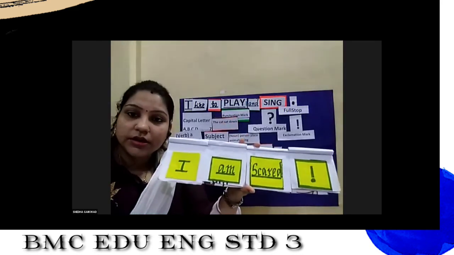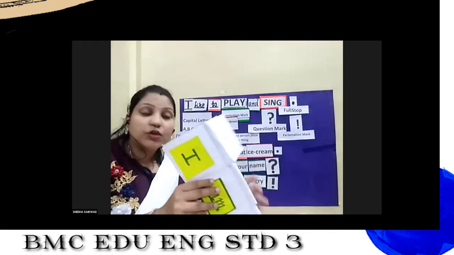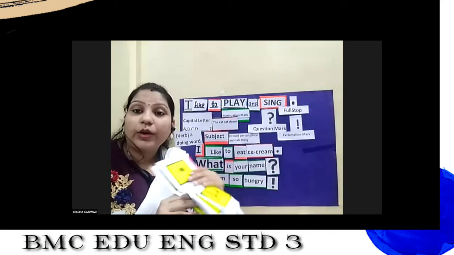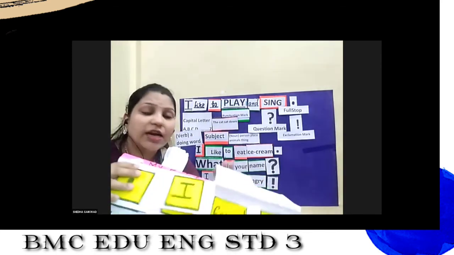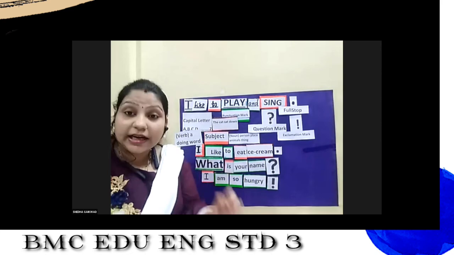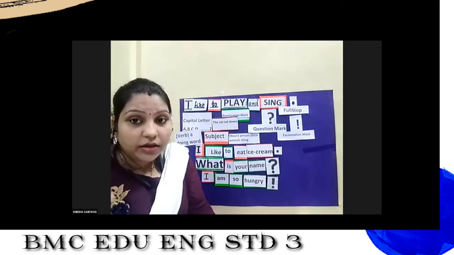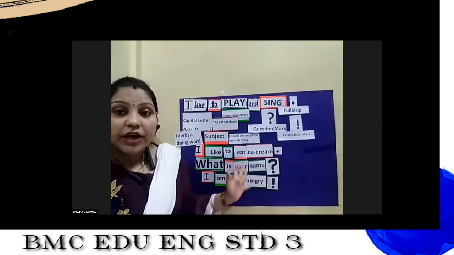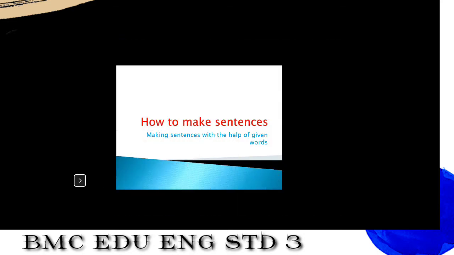So students, I hope you have understood how we can form sentences using words, with examples. We have seen so many examples. By using small words and arranging them into a proper order, we can make a meaningful sentence. Today we have learned how to make sentences with the help of given words, isn't it?